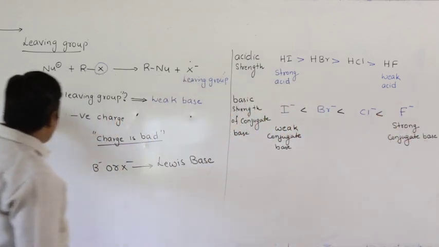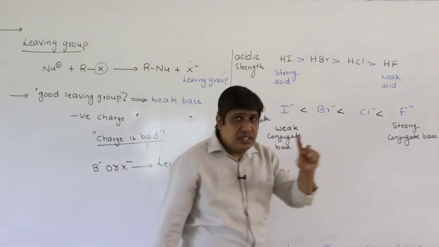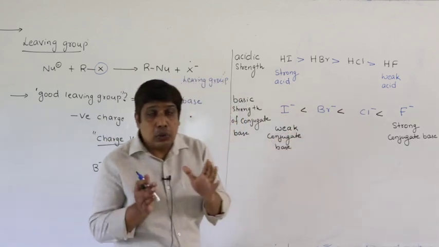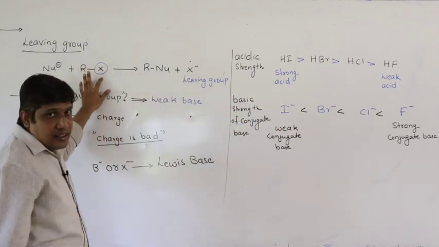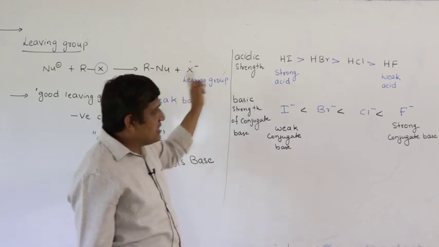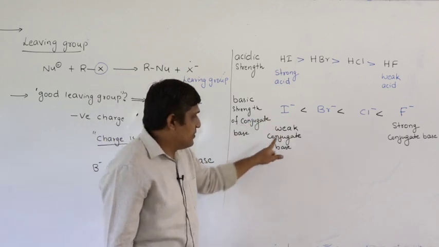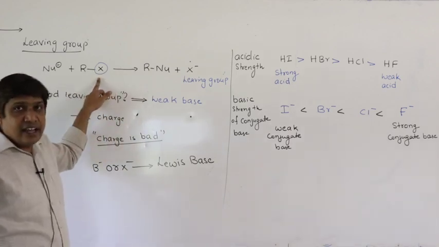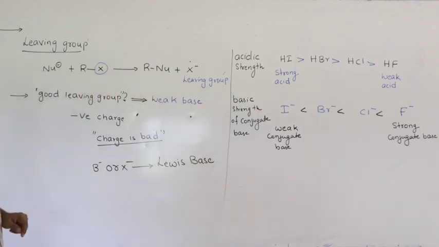Now, what we have studied: a good leaving group is one which is a weak base. So in these anions, which is a weak base? I minus. Which is a strong base? F minus. So which is a good leaving group? If you have iodine in alkyl halide RI, then you will get I minus. I minus is more stable than F minus. Why? Because I minus is a weak base. Therefore iodine, if present as alkyl halide, can be easily removed. It is a good leaving group. That is the point we have to understand.